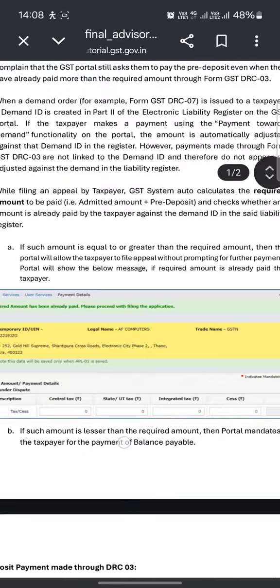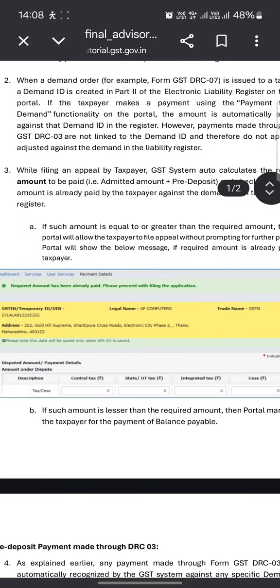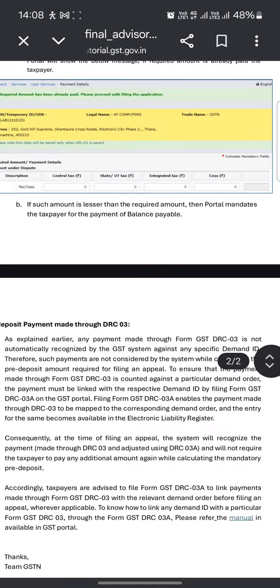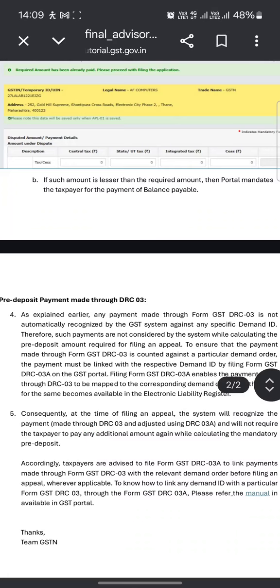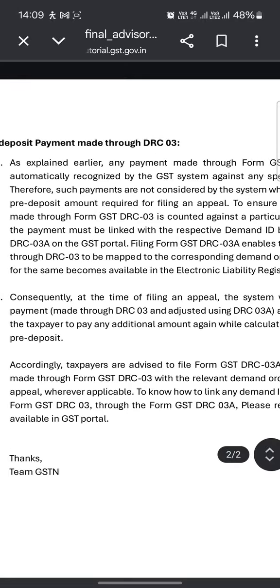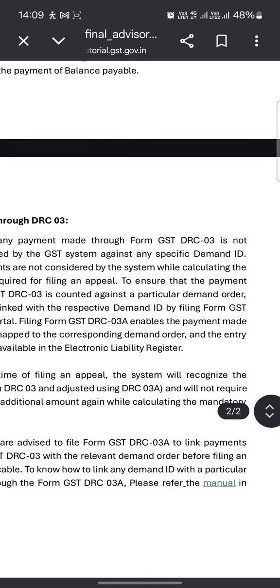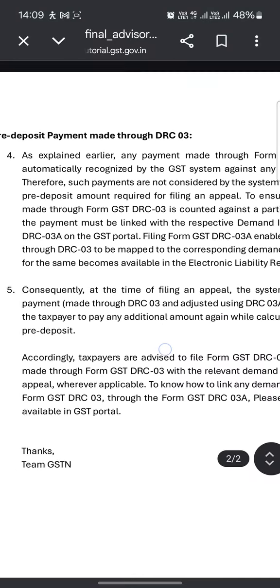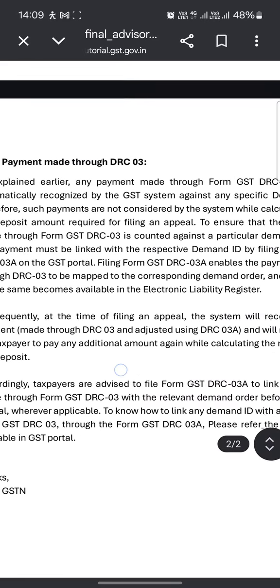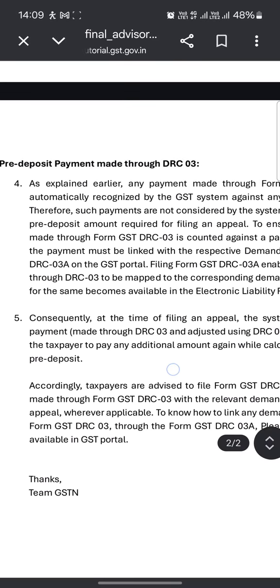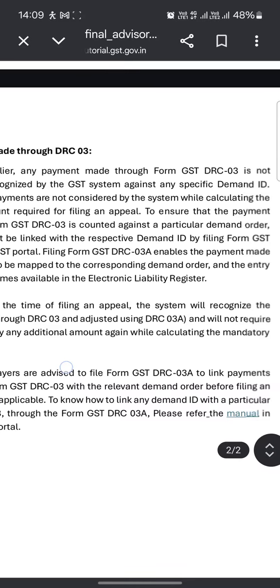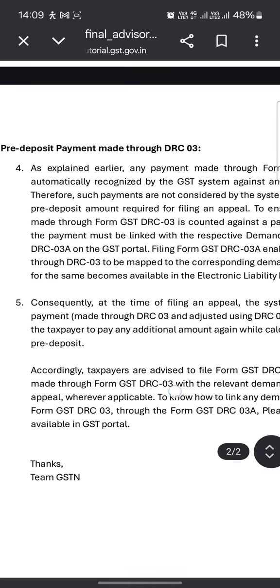The portal will show the below message if the required amount is already paid by the taxpayer. If such amount is lesser than the required amount, then the portal mandates the taxpayer to pay the balance payable. Pre-deposit payment made through DRC-03: as explained earlier, any payment made through form GST DRC-03 is not automatically recognized by the GST system against any specific demand ID. Therefore, such payments are not considered by the system while calculating the pre-deposit amount required for filing an appeal.